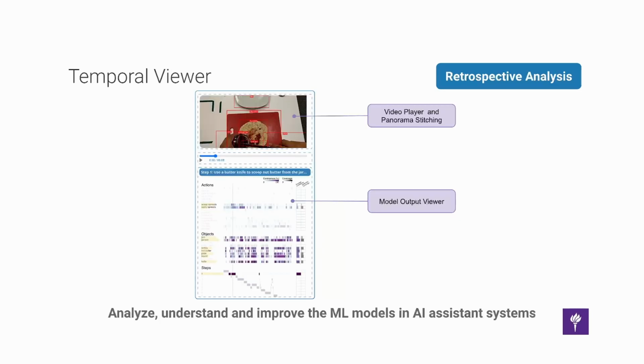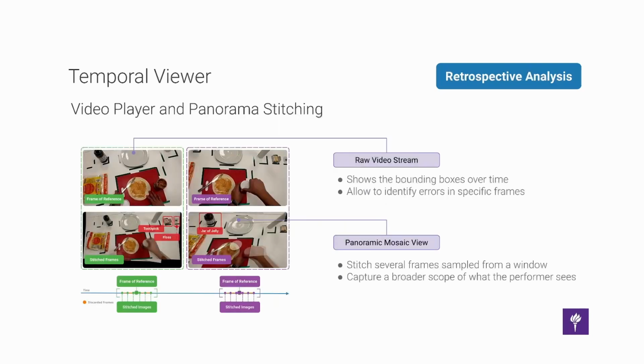ARGUS provides a model debugger based on temporal visualizations tailored to the ML models used in AI assistant systems. It has 2 main components: 1, the video player with a panorama stitching mode, and 2, the model output viewer. The video player, where we display the raw main camera video stream collected by a HoloLens 2 headset, enables a highly granular level of model debugging. This allows the user to note specific frames where object detection failed or yielded unexpected results.